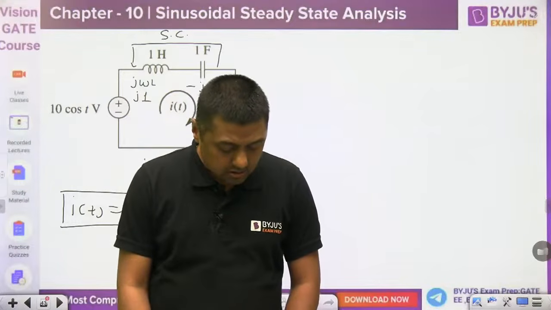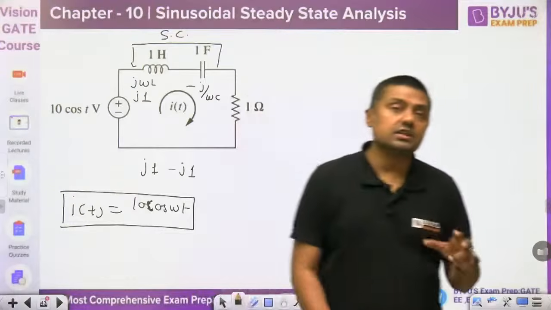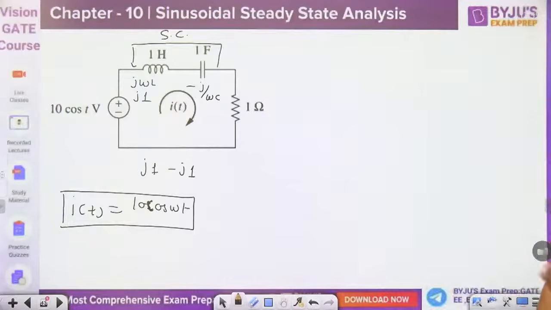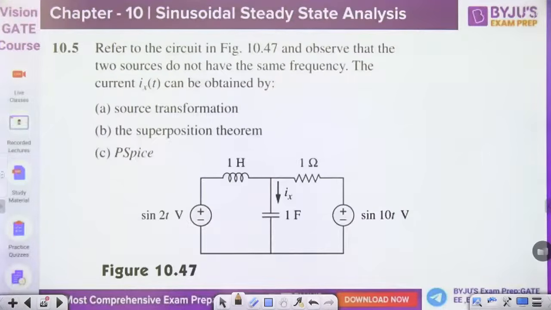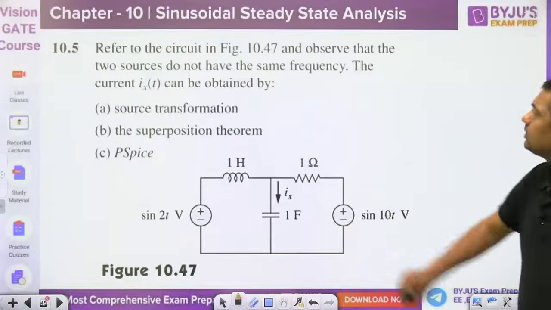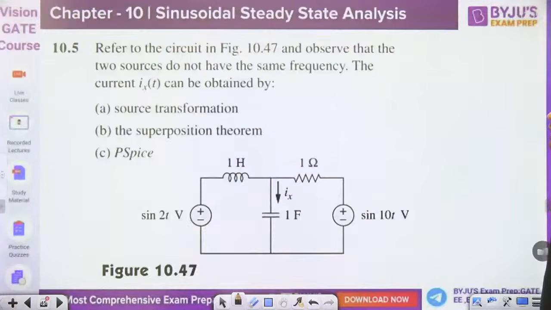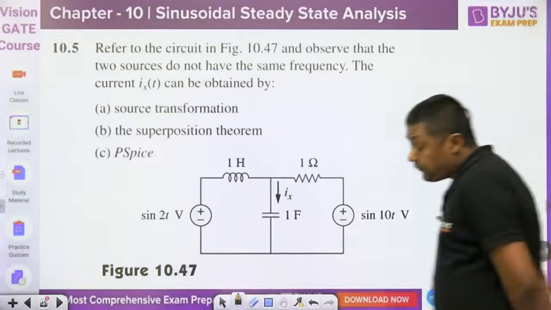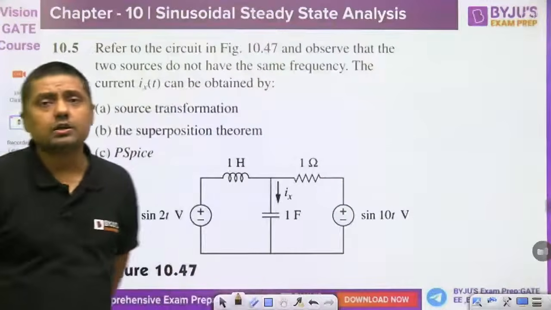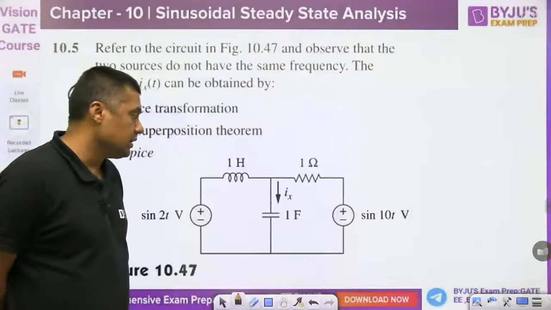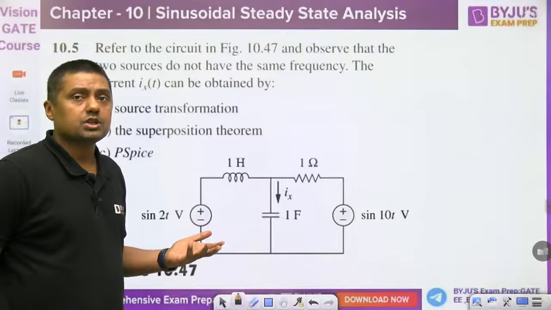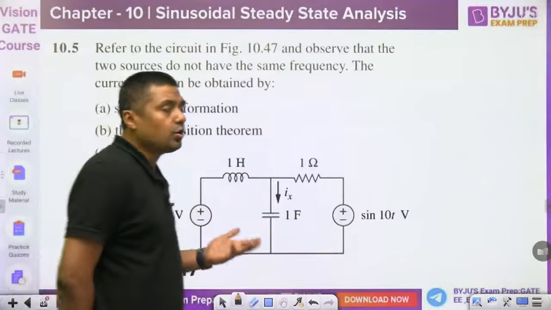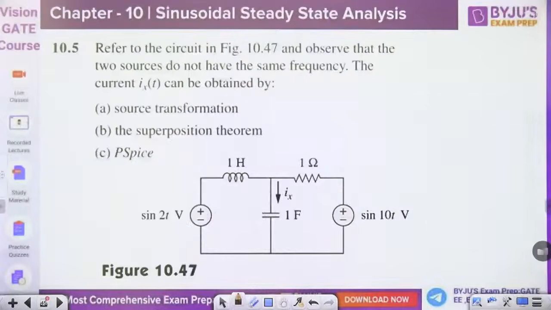So always, if this is the circuit that is given, first of all check for resonance. Normally we are getting circuit under resonance. Then refer to circuit in figure 10.47. Observe that the two sources do not have the same frequency. Especially in case of steady state analysis of sinusoidal signal, if we are having two sources with different frequencies, then which theorem is applicable? Tell me guys, which theorem is applicable?